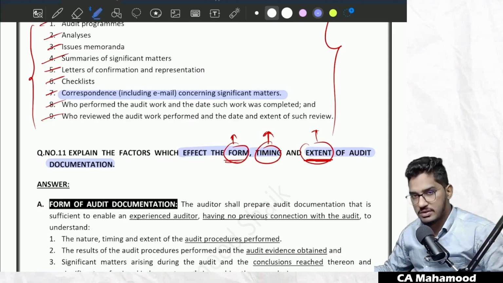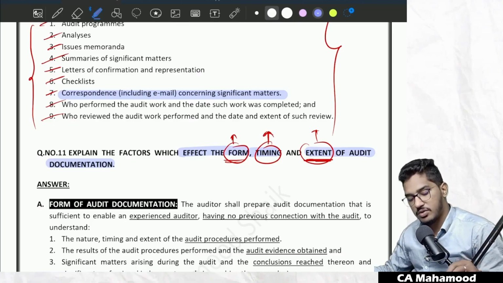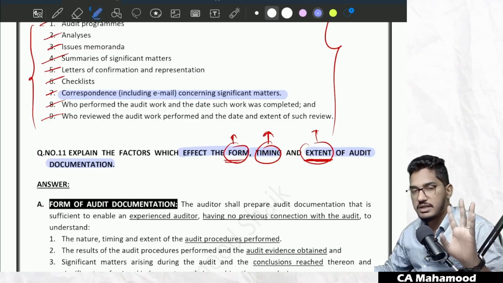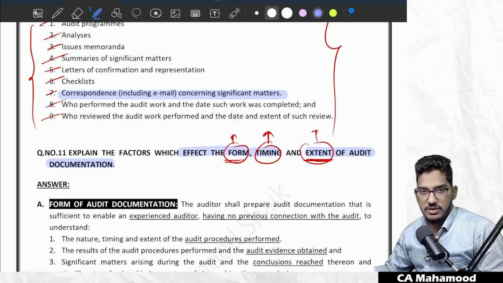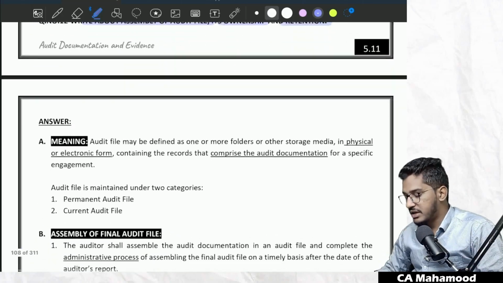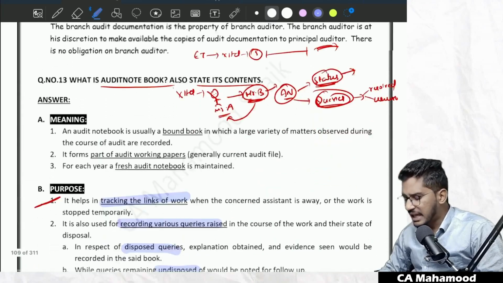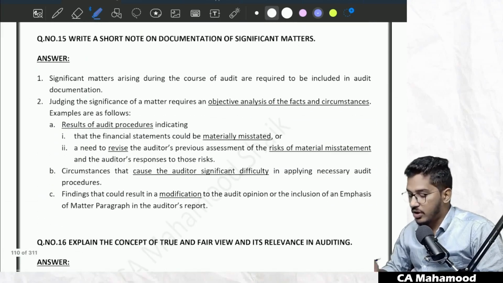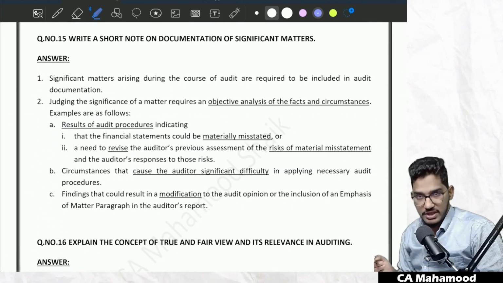Sir, then who will decide what is a significant matter, what is not a significant matter? Auditor himself has to decide. Sir, how will he decide? Using his professional judgment, he will decide. Using his knowledge, experience, and training, he is going to decide out of all the matters which matters are significant. That will be decided by the auditor himself on the basis of professional judgment.